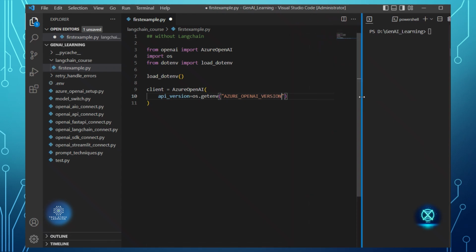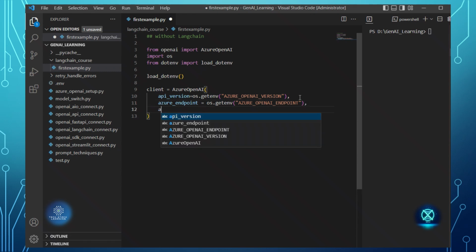Then I will put a comma, and then azure_endpoint equal to os dot getenv of Azure OpenAI endpoint. Then api_key equal to os dot getenv of Azure OpenAI key.